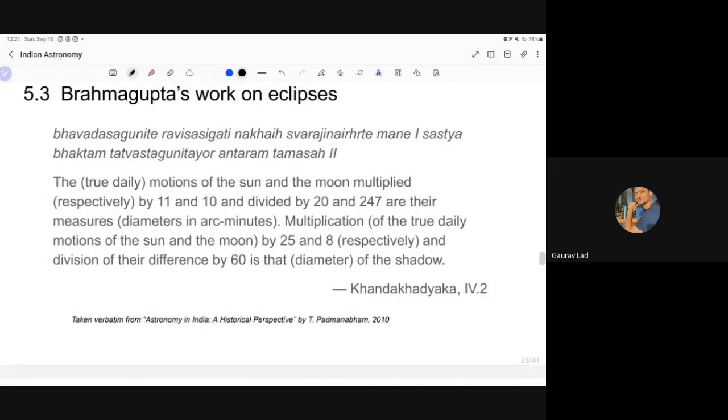So this is Brahmagupta's work on eclipses. It gives a formula to calculate the diameter of the bodies and also the diameter of the shadow that is cast during an eclipse. So when you do this, you get the diameter in arc minutes. When you do this, you get the diameter of the shadow. And this is from Khanda Khadyaka, that is Brahmagupta's treatise.